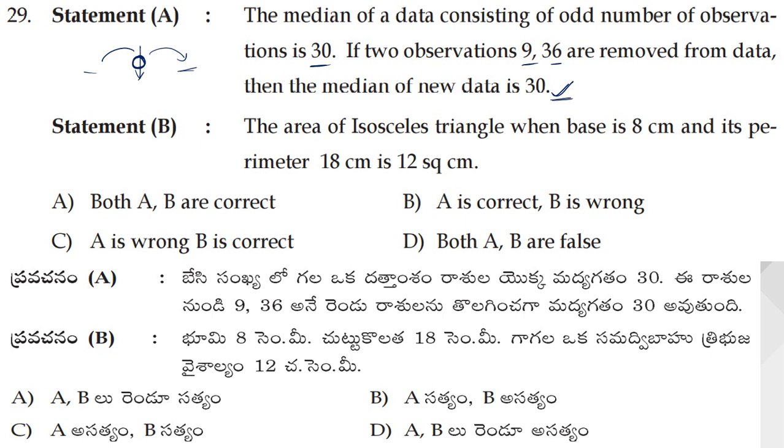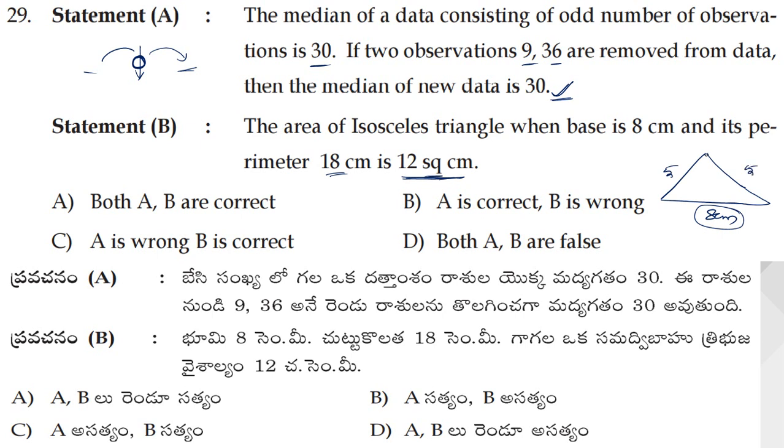Next, coming to statement B, the area of an isosceles triangle when base is 8 centimeters and its perimeter is 18 centimeters is 12 square centimeters. Now let us see this. An isosceles triangle is given, with base 8 centimeters and perimeter 18. So if perimeter is 18, and I remove this 8, I will be left with 10. That means each equal side is 5 centimeters.